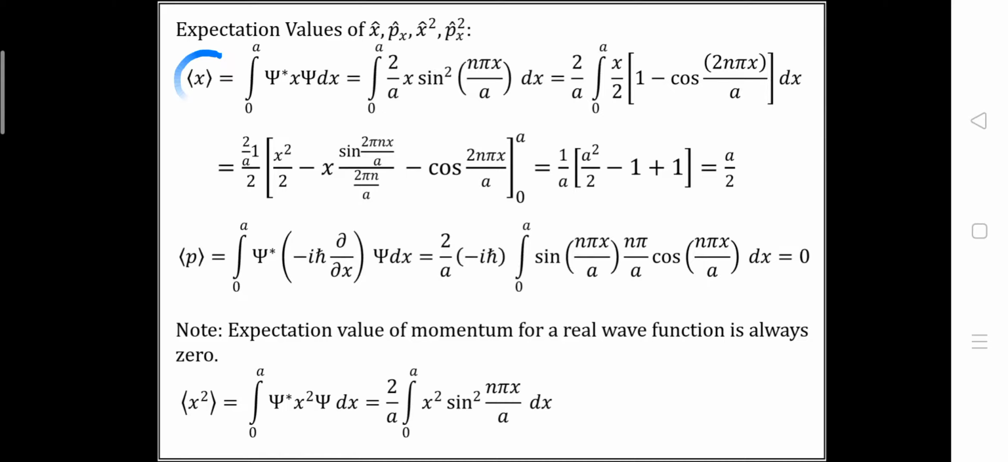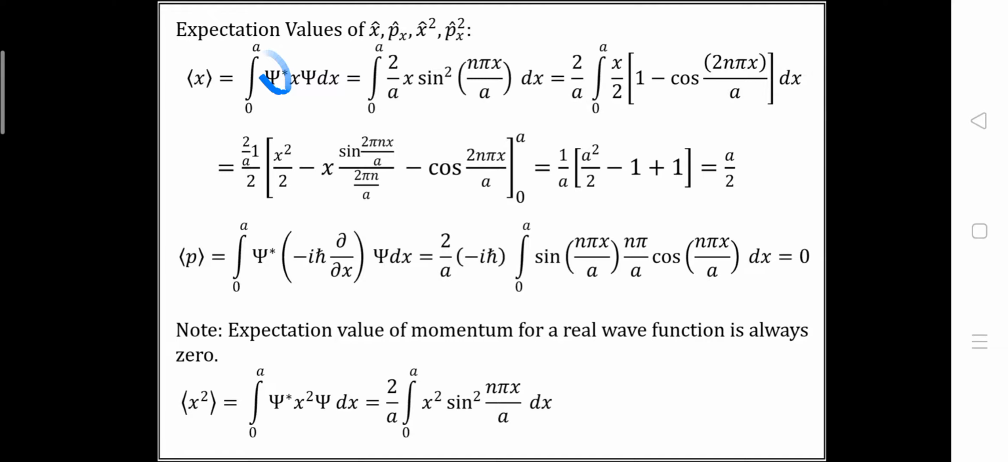Here we have taken the length of the infinite square well potential as a, so we have the limit 0 to a, and the formula will be psi star into psi dx, and between these two wave functions we put the physical quantity whose expectation value we are going to find. We already know the value of the psi function and the psi star function for the infinite square well potential. For psi, it is root 2 by a sin(n pi x upon a).